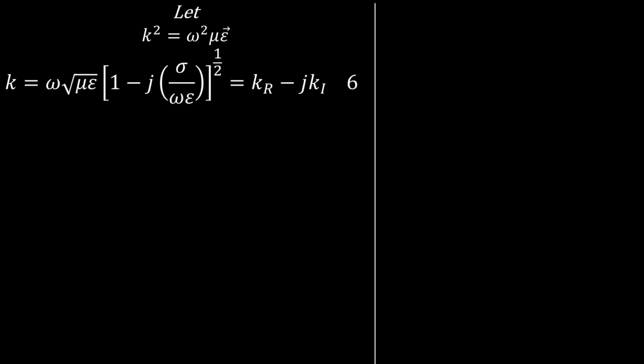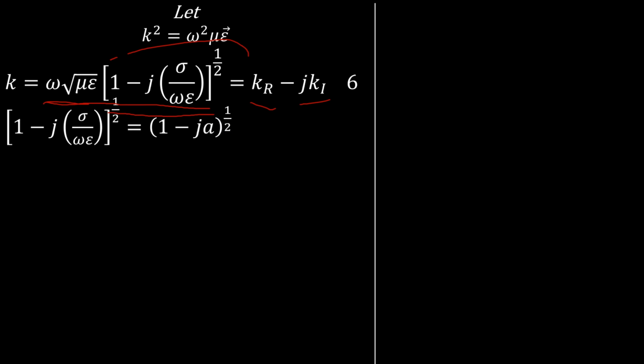Now let's also let k squared be equal to that coefficient. If we take the square root of both sides, we're going to have this expression here. Now, you must know that we have substituted back our complex permittivity into this expression here. So we can say the entire expression is equal to the real part minus j times the imaginary part. Look at what we are going to have from here, where we have made this expression equal to a. So let's review that.